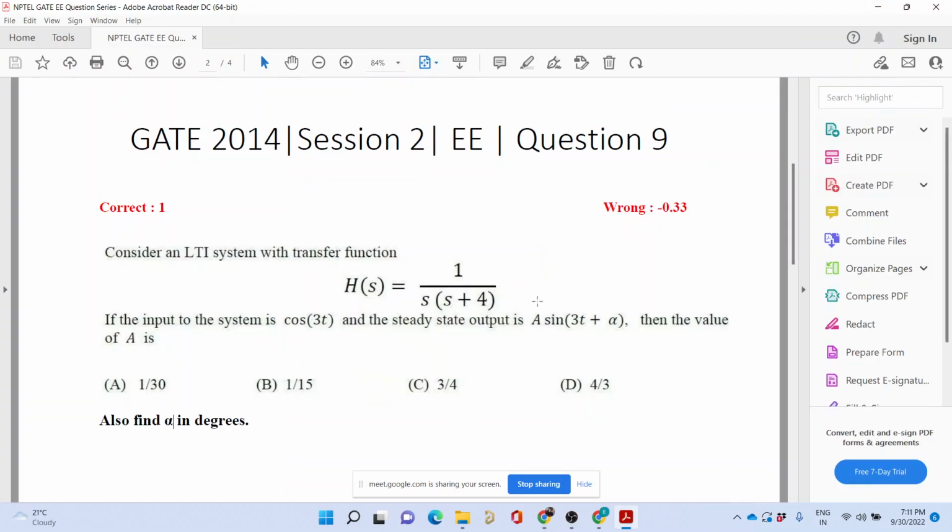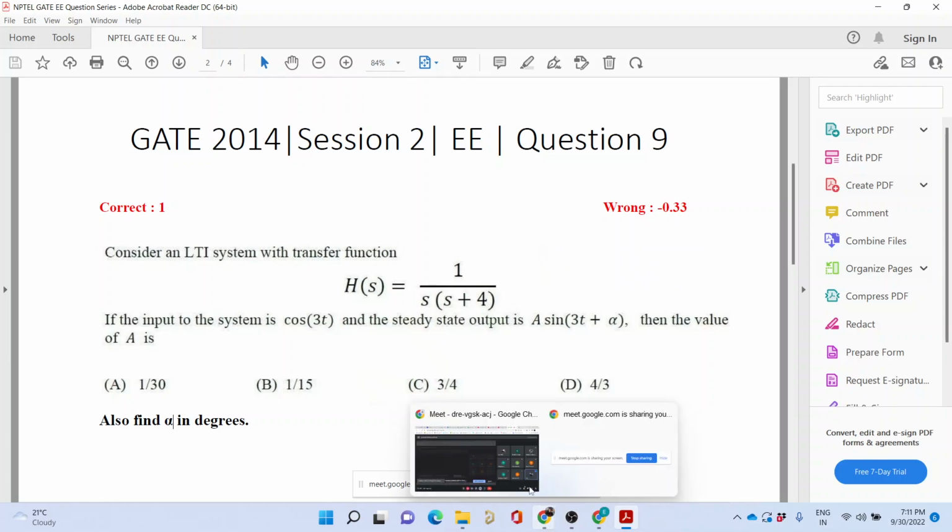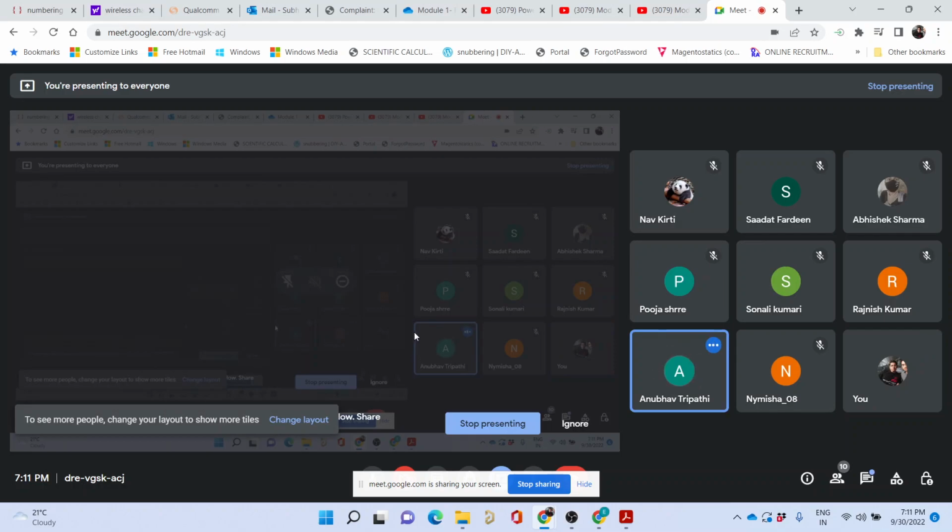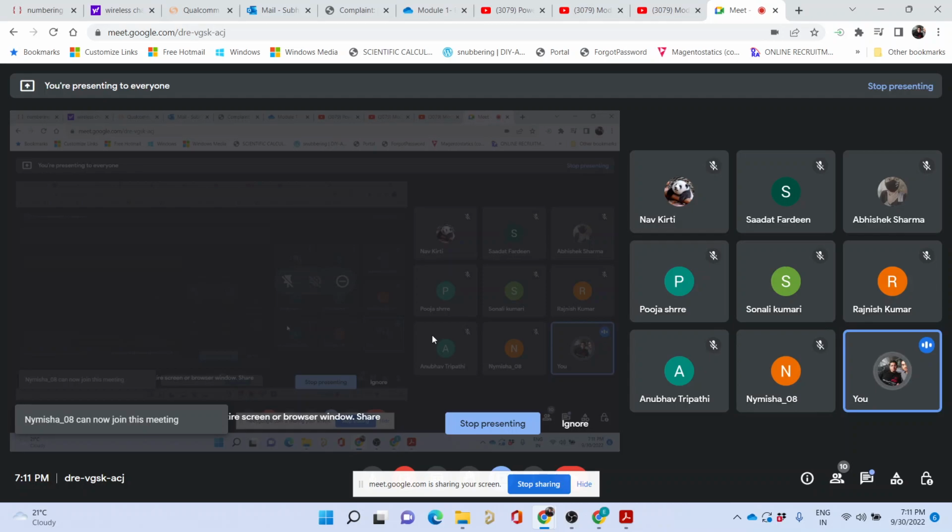Angle is 143. So 143 you got. What did Anubhav say? What were you getting? Minus 126.86. Anybody else?